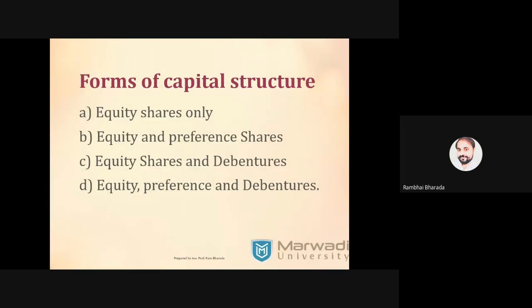Then after that, forms of capital structure. In some companies you will find only equities, in some companies you will find equity and preference, in some companies you will find equity and debentures, and in some companies you will find equity, preference and debentures. Right now, all the companies generally have this type of forms of capital structure, equity, preference and debt.